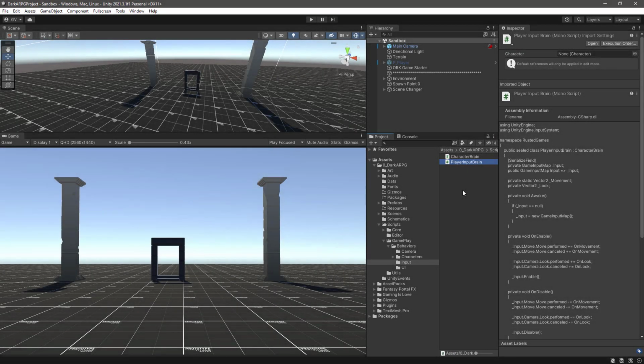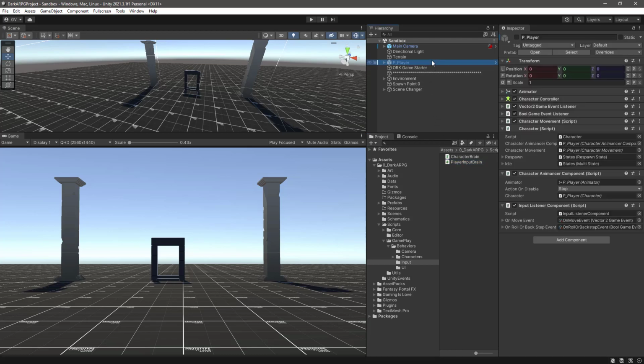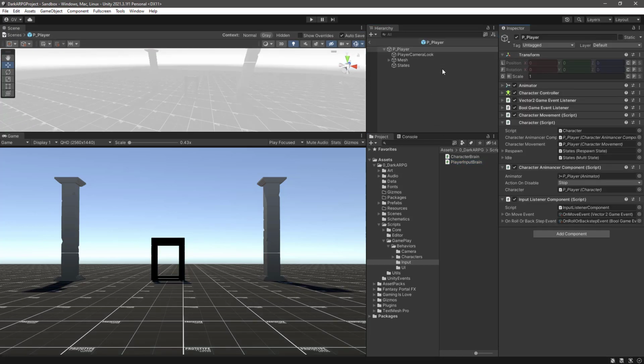So back in Unity, what we want to do is add this script to our player. So let's open the prefab. Once the prefab is open, let's just drag this new script into the prefab, and you can see that the player character was already added automatically because of this onValidate function we created in the character brain script.